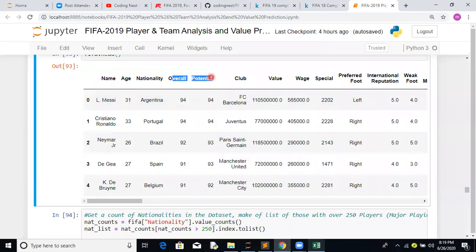Overall and potential, definitely we have to take into account while considering the value. Club, again, I'm not sure currently if it should be taken into account. If it doesn't, I think we are good to drop it. Anyone, does club have any effect on that value?